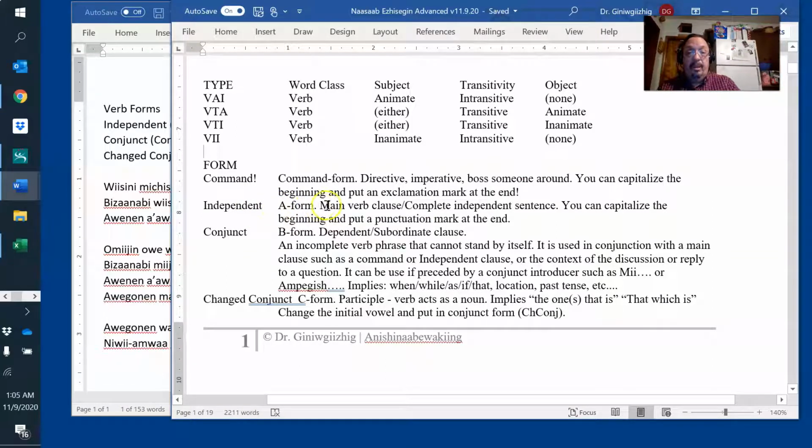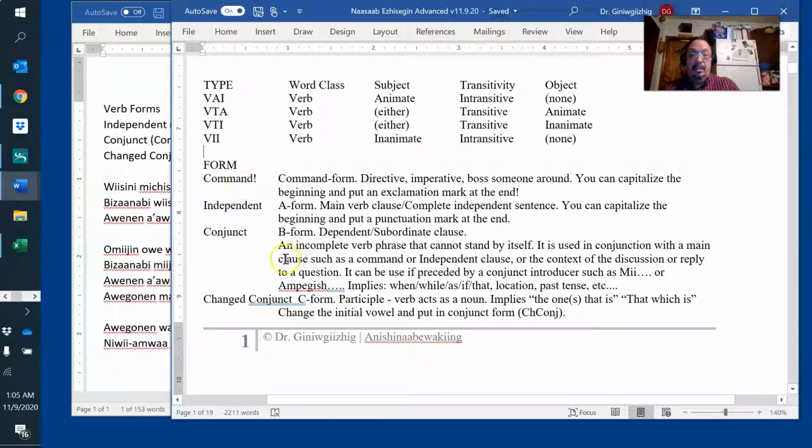Another name is the A form, or the main clause. It's a complete independent sentence. Like I said, you can capitalize the beginning and put a punctuation mark at the end. Like we sin, period. He or she is eating. Conjunct, also known as the B form, dependent or subordinate clause. I like conjunct because it explains that it has to be said in conjunction with something else. It can't stand alone. It is not a complete sentence. It's an incomplete verb phrase that cannot stand by itself. It's used in conjunction with the main clause, like independent or command.